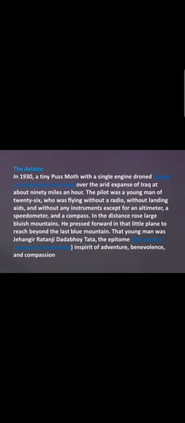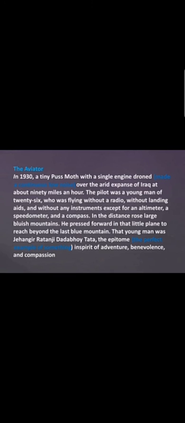Now here, let's understand what these are. This person was just carrying an altimeter, a speedometer, and a compass. So what is the altimeter, class? Altimeter is a device for measuring the altitude. Altitude means height, right? Yes. So an altimeter is a device for measuring the height.